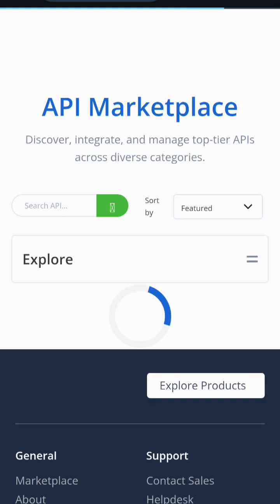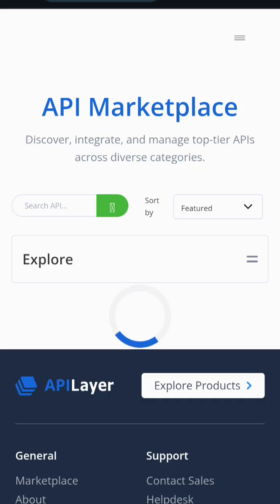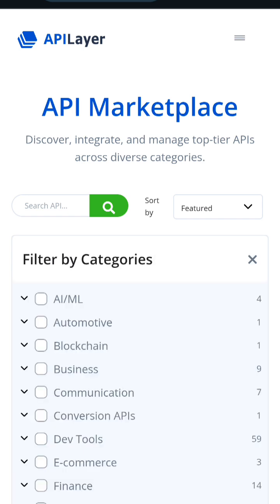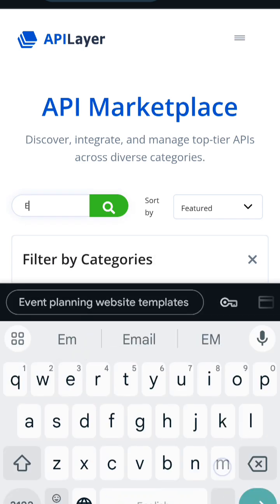So the platform we're going to be using is called APILayer. You can use this platform for any online business that you want to run, as long as they have the API. You can use it for free for a limited time, and then you have to pay for it. But I'm going to show you some deeper information about that. So this is the platform we're going to be using. In this platform, what we're going to do is just search for email validator.